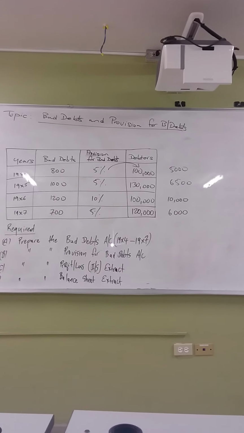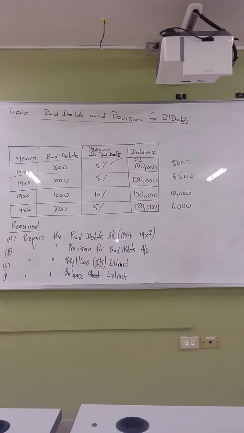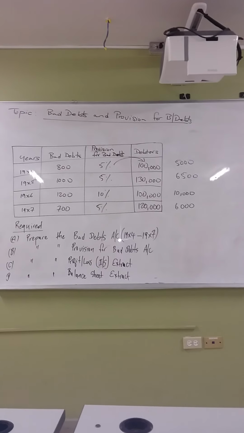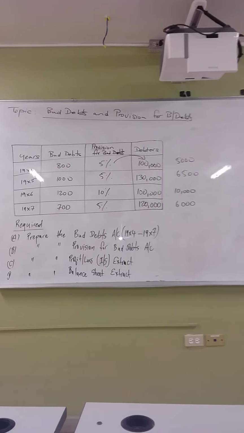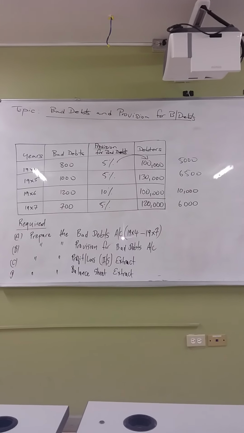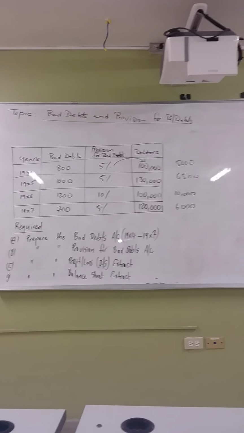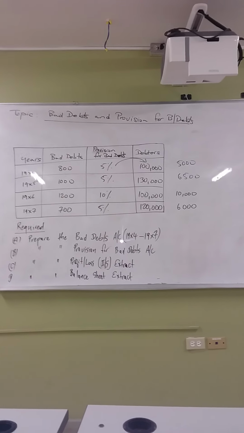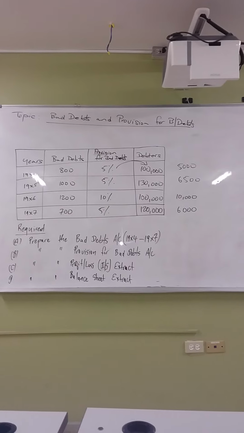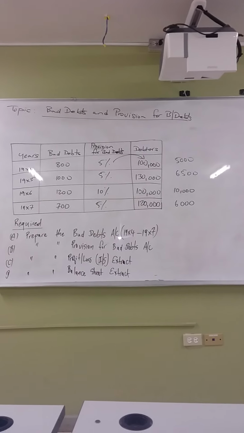So therefore, for 1997, when it is 6,000, it represents a what? Reduction, right? So you had set aside $10,000, or to date, you would have set aside $10,000. Now in 1997, you only require $6,000. So that represents a reduction in your provision for bad debts.